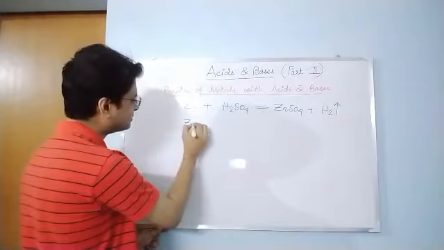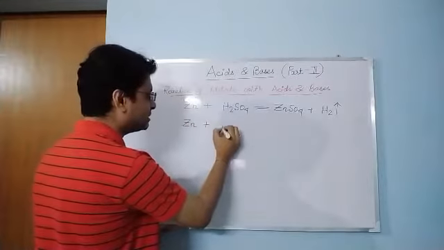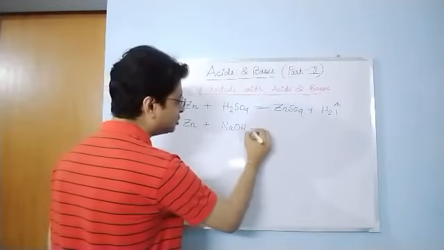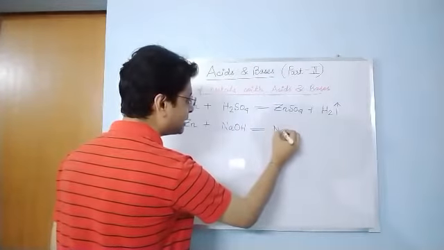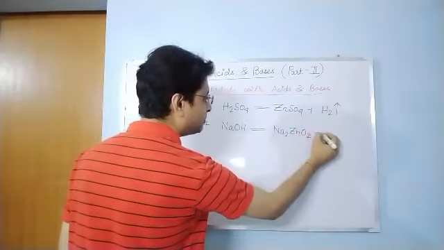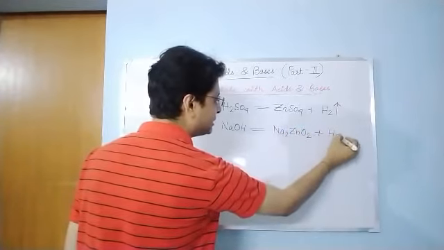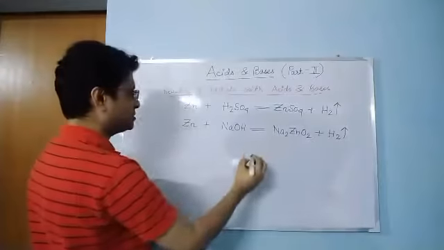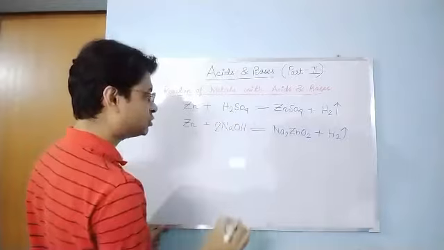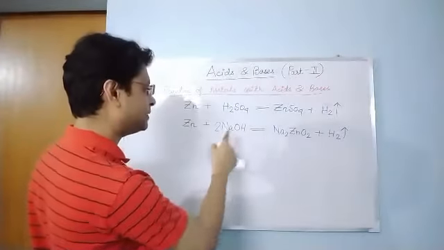Zinc reacts with a strong base, sodium hydroxide, to give Na2ZnO2 plus hydrogen gas. So let me try to balance it. Here there will be two. Hope it is balanced now.